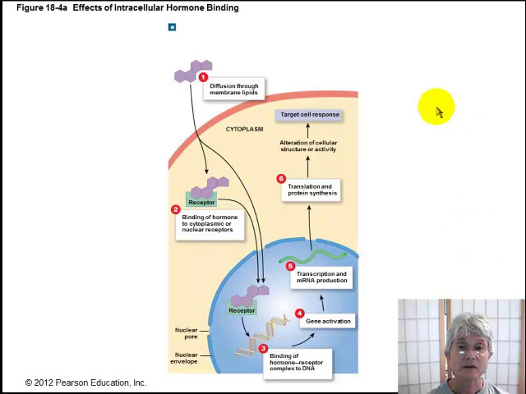So here you can see the effect of a steroid hormone. Notice that it goes right through the plasma membrane. It binds to its receptor. Sometimes that receptor's in the cytoplasm, sometimes it's already in the nucleus. Either way, it has to get into the nucleus to do its thing. It's going to bind to the DNA. It's going to activate a gene. It's going to increase the synthesis of a particular protein, and that protein synthesis then alters the activity of the cell.